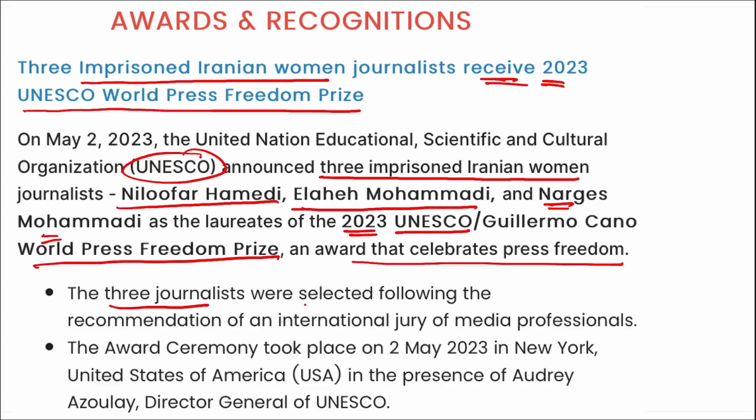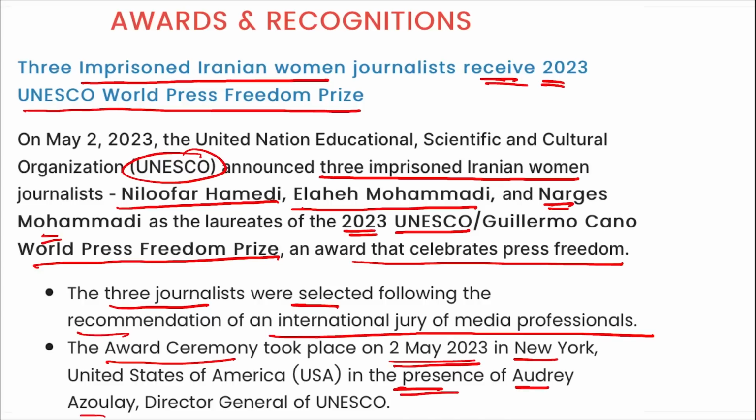The three journalists were selected following the recommendation of an international jury of media professionals. The award ceremony took place on 2nd of May in New York, USA, in the presence of Audrey Azoulay, the Director General of UNESCO. Right? If we talk about this award, that is the Guillermo Cano World Press Freedom Prize or the UNESCO World Press Freedom Prize.